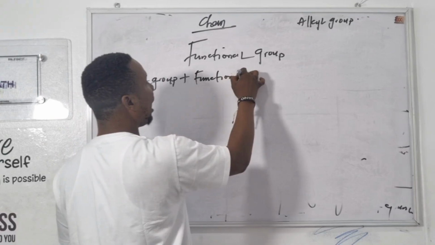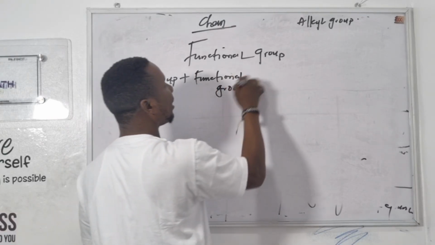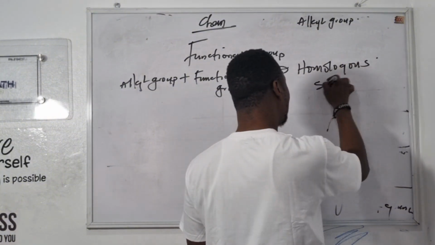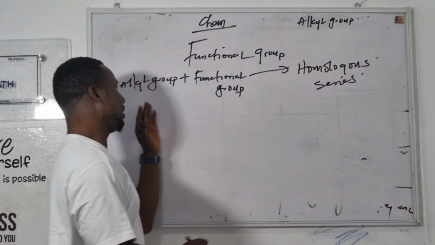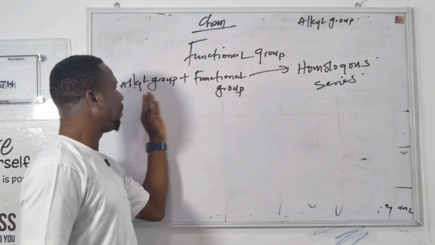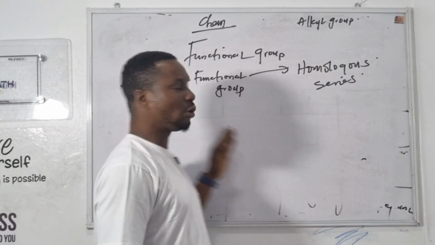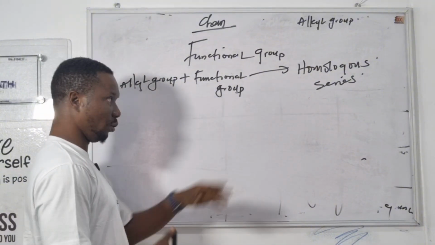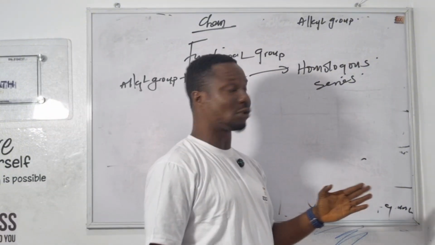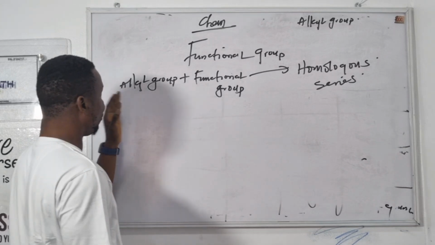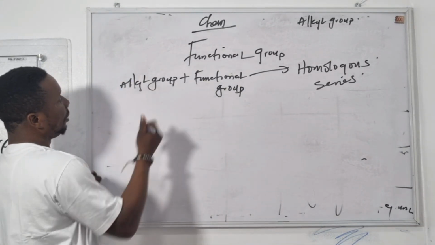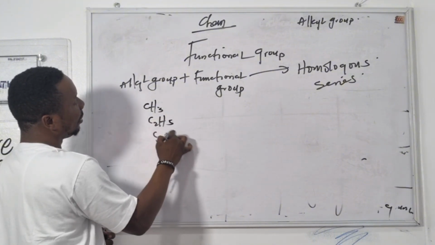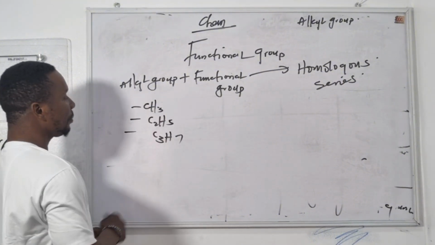If these two come together, you get what is called the homologous series. So the alkyl group and functional group form the homologous series. They are dependent on each other to form a homologous series. I'm here to tell you the meaning of homologous series. So let me give you examples of alkyl groups. We have CH3 methyl, C2H5 ethyl, propyl.